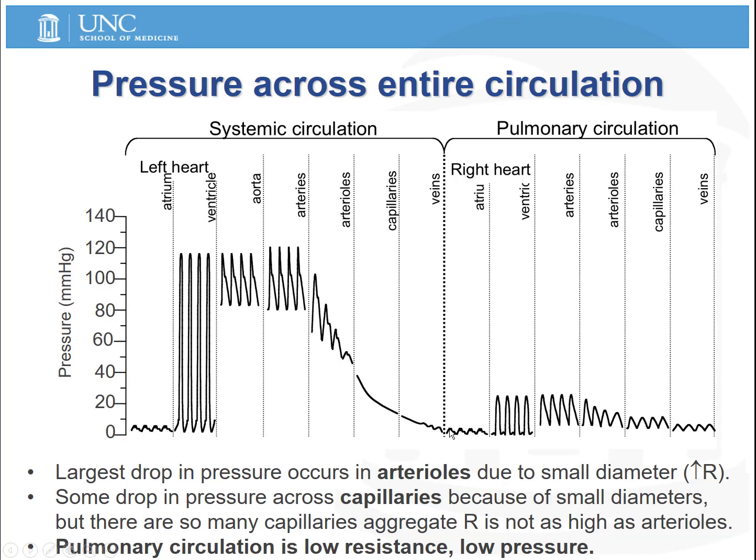As the right ventricle contracts and creates this relatively low pressure, blood flows through the pulmonary circulation, and because of the frictional resistance of the blood flowing through the vessels, there's this steady decline in pressure, and the pulmonary venous pressure is essentially the same as the left atrial pressure.